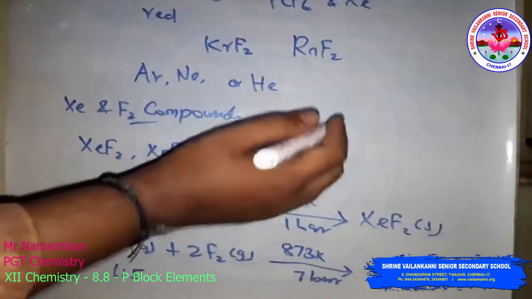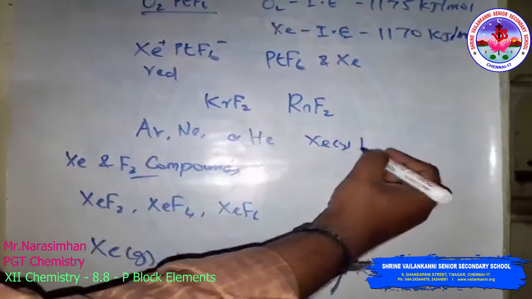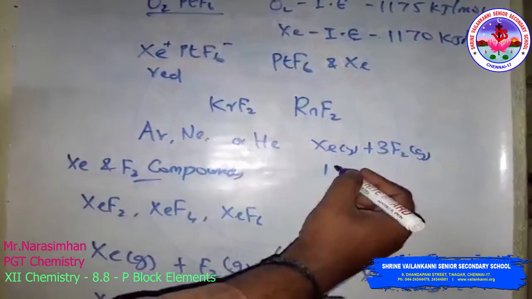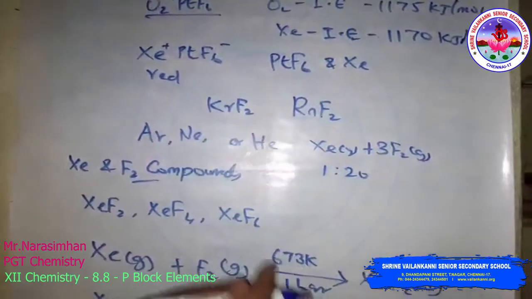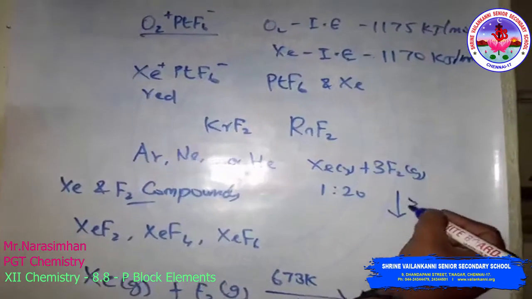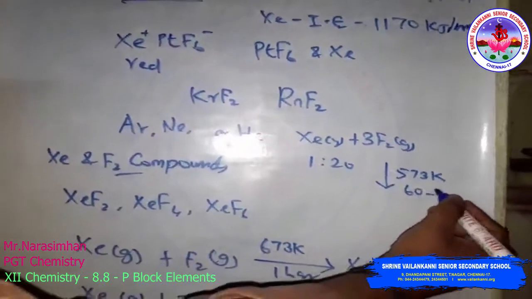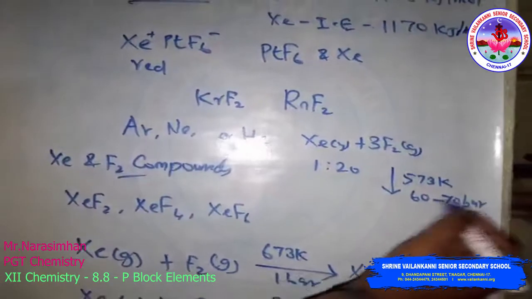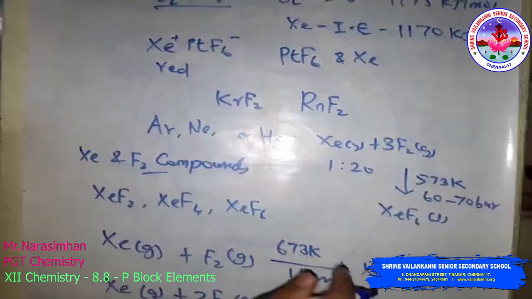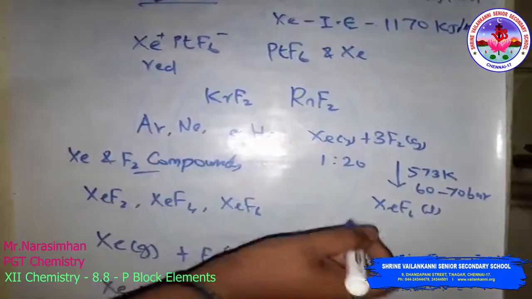Then xenon gas reacts with 3 moles of fluorine gas. That is, the ratio is 1:20. The temperature is 573 Kelvin and the pressure is 60 to 70 bar. They form xenon hexafluoride, a solid. Here the xenon hexafluoride can also be prepared by the interaction of the xenon